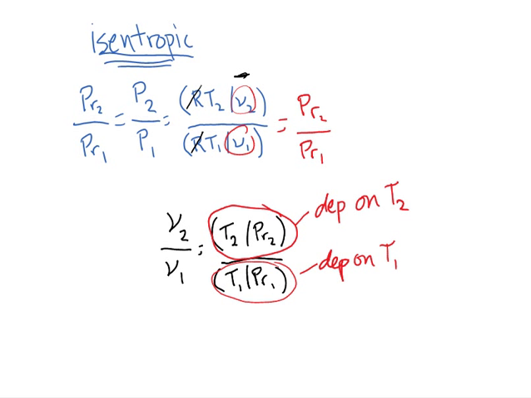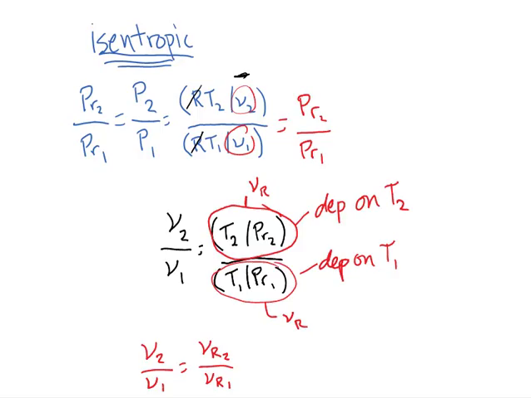And so we're going to do another shorthand little trick here: we're going to define this ratio, temperature over P sub R, as V sub R. And so now we have that V2 over V1, the volume ratio, is equal to VR2 over VR1, where VR is dependent only on temperature. VR2 is dependent only on temperature 2, and VR1 is dependent only on temperature 1.